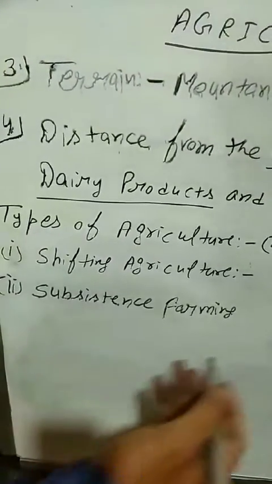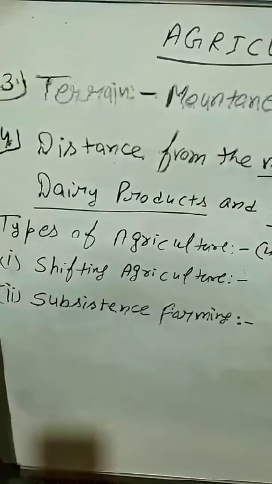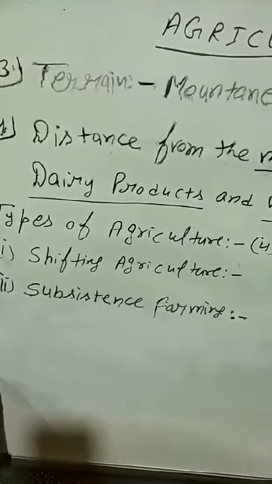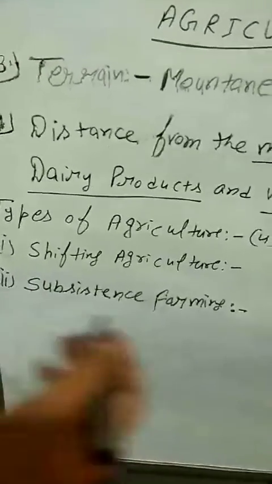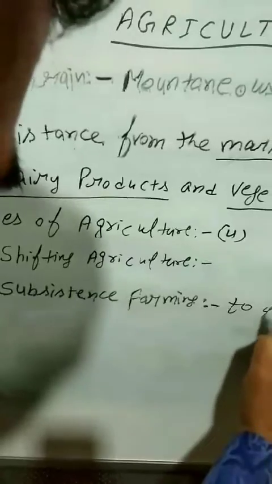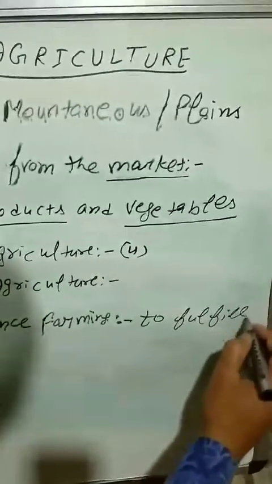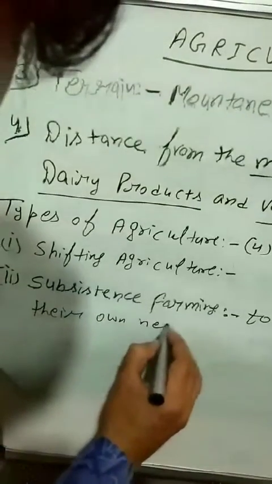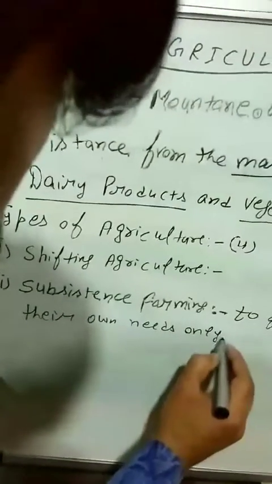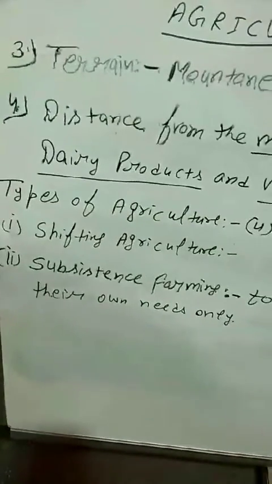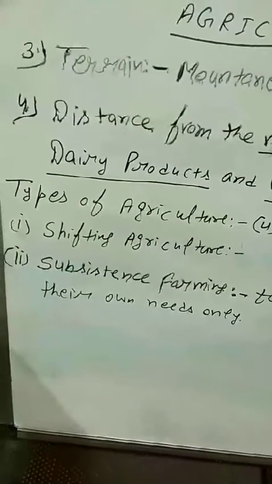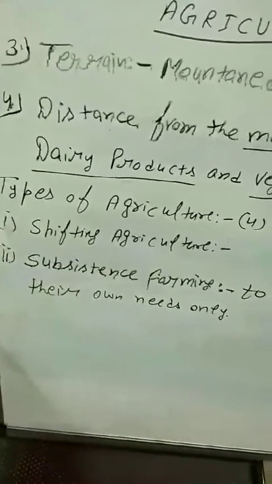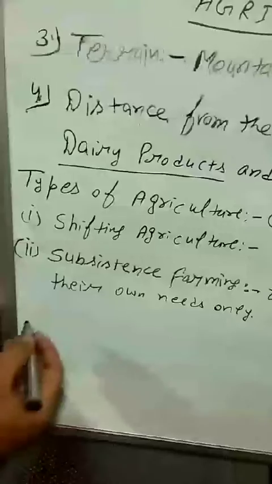This system is adopted by farmers to sow their fields to fulfill their own needs only, because it is a very small patch of land and it is not possible to get a yield large enough to sell in the market also.